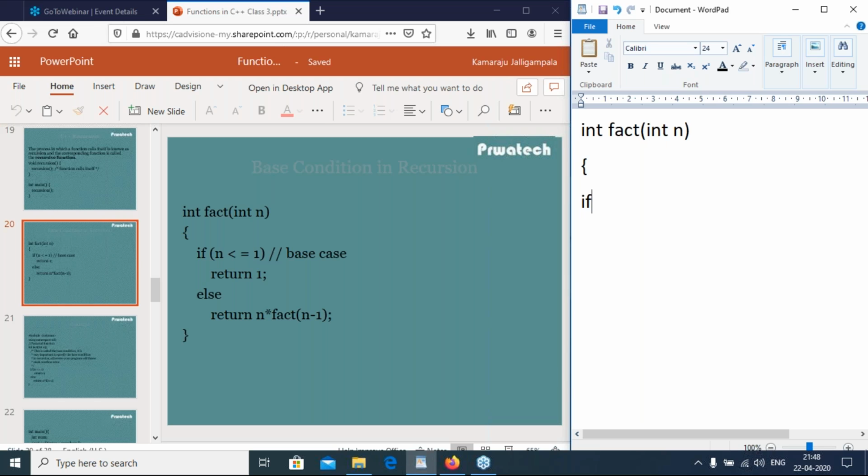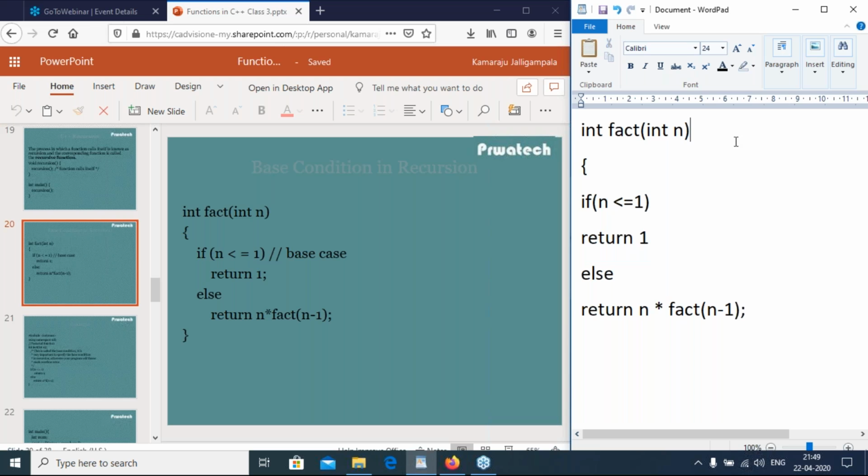If n is less than or equal to 1, then return 1, else return n * fact(n - 1). So if n is less than or equal to 1, return 1. This is the base condition.